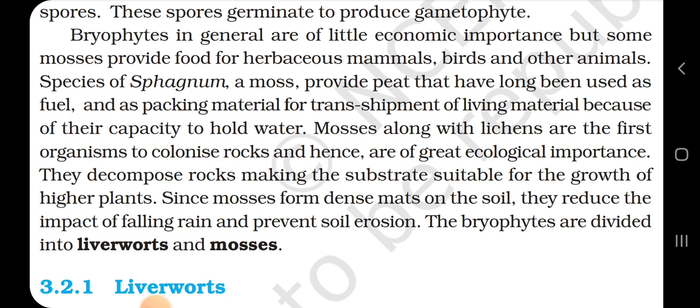Mosses, along with the lichens, are the first organisms to colonize rocks and hence are of great ecological importance. They decompose rocks, making the substrate suitable for the growth of higher plants.